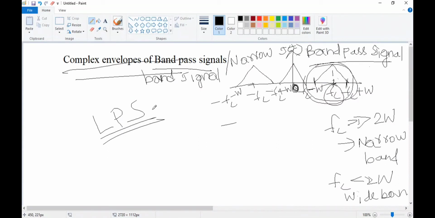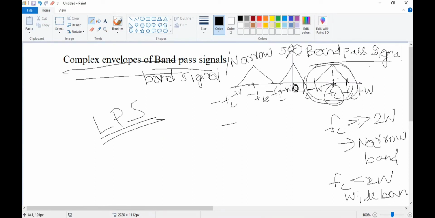If you just recall the title of the chapter, let me check and tell you. Let's see the syllabus. It's written as band pass signal to equivalent low pass. That is the chapter heading. So these complex envelopes are useful to convert the band pass signals to low pass signals.